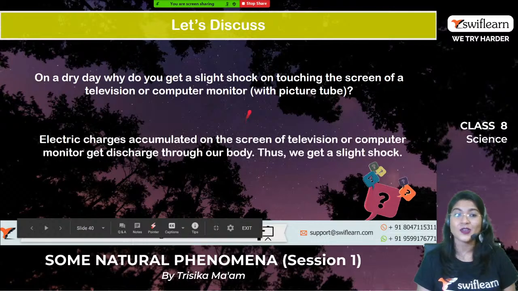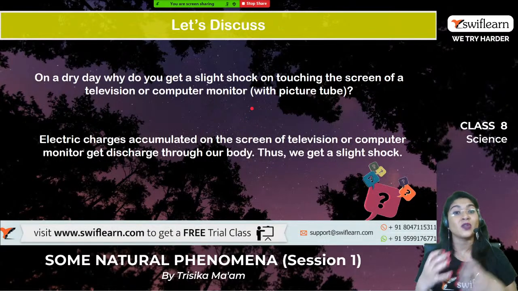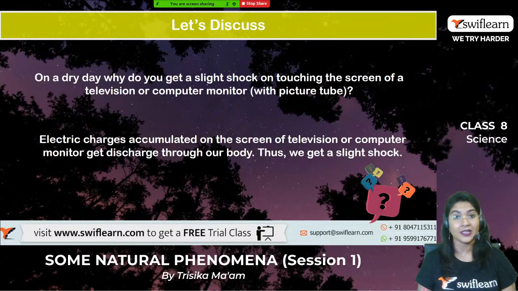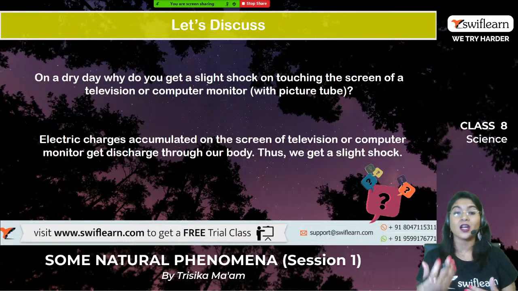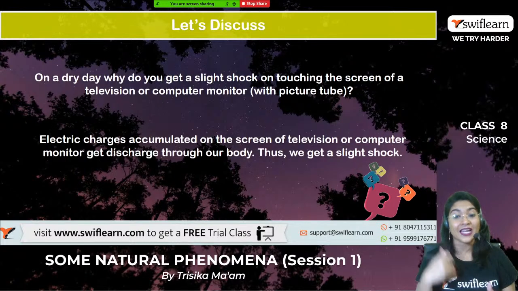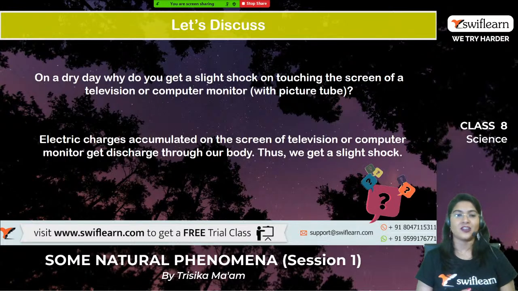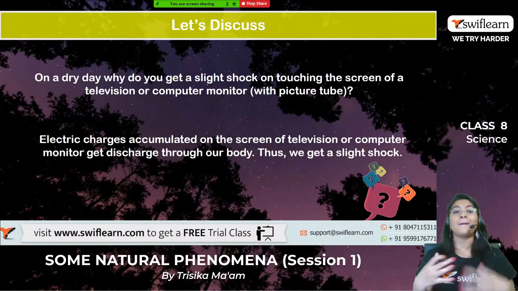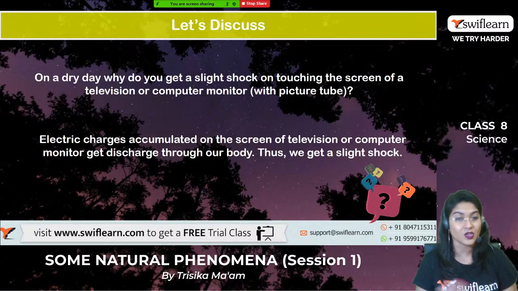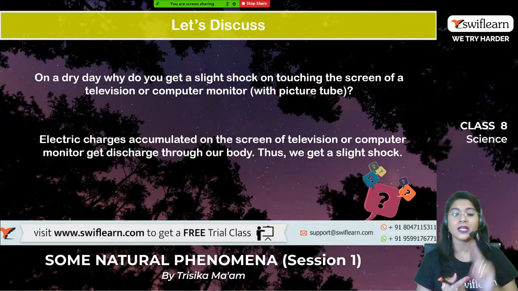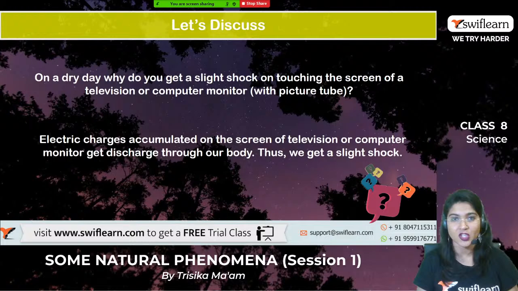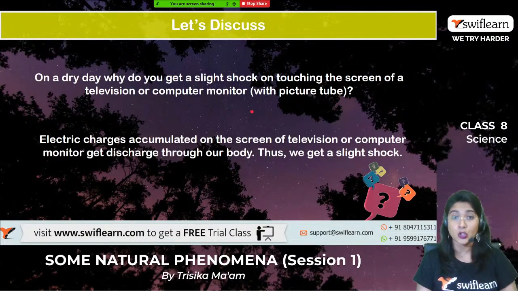This also happens because some electric charges are accumulated on the screen of the television or computer monitor, and it gets discharged through your body. That is why we get this light electric shock. So all these are phenomena of electric discharge. Lightning also depends on a similar phenomenon, the electric discharge, but on a huge scale.